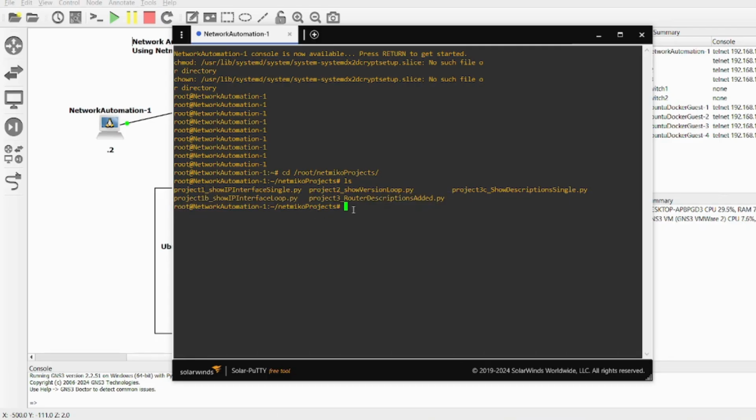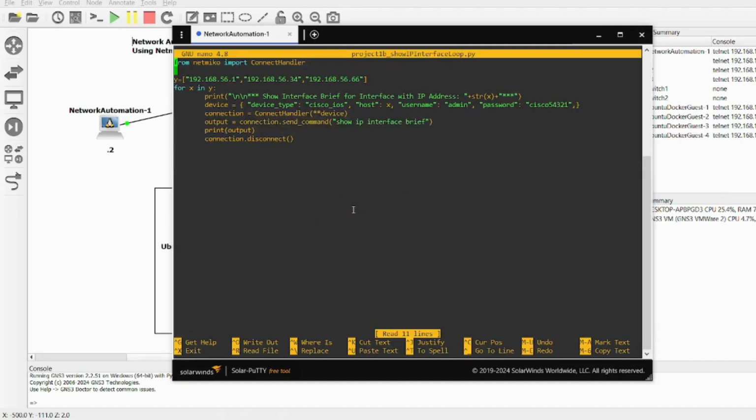I've navigated to the directory with the code file that I need. I'll nano into it. Like the code in my first Netmiko video, the program is very simple. There's less than 10 lines of code, yet this simple program can be very helpful to a network engineer.